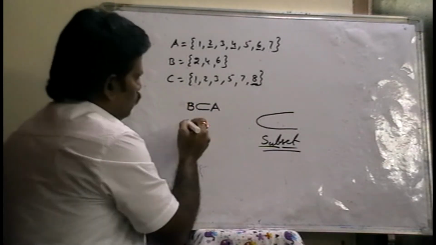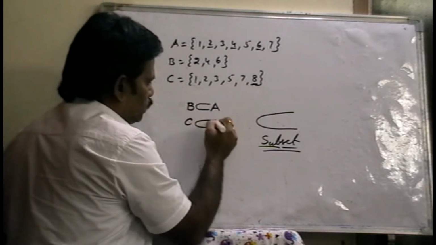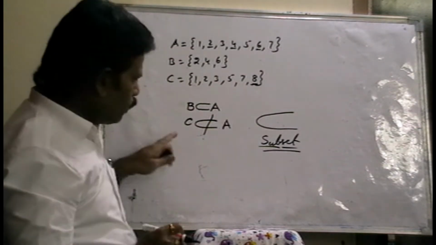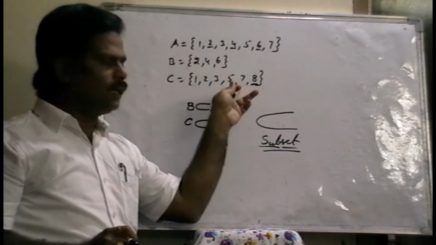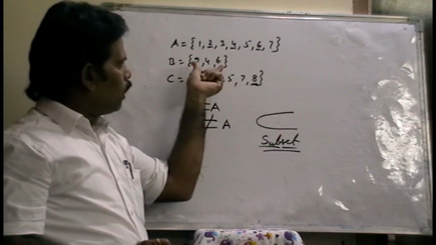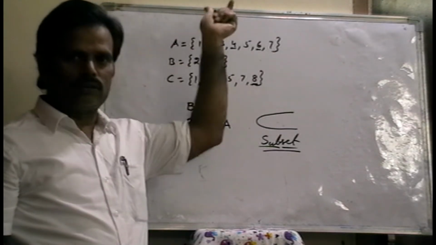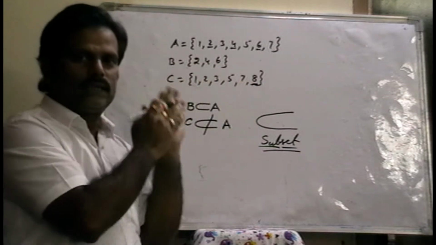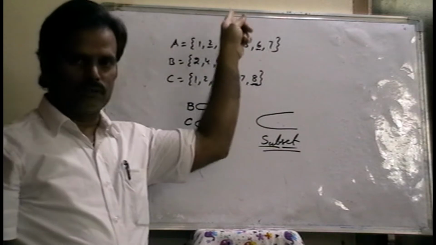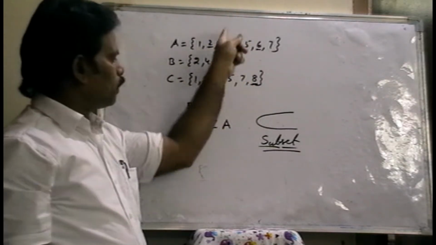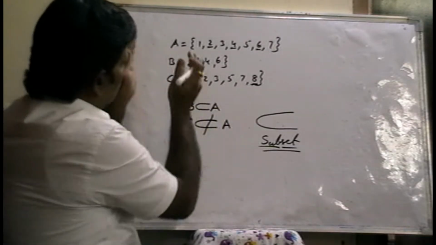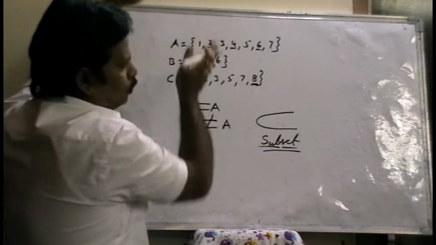But C is not a subset of A. Why? Because not all the elements in C belong to A. Every element in B belongs to A, so B is a part of A, B is a subset of A. But every element of C does not belong to A, so C is not a subset of A.